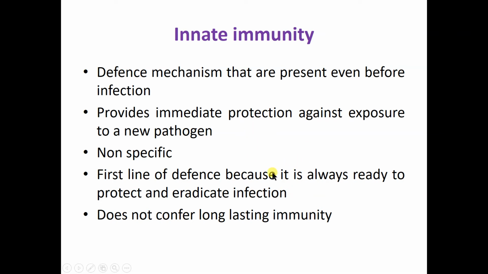They give protection against each and every type of pathogen, which is a non-body or foreign component. They are the first line of defense because they are always ready to protect and eradicate infection, but they do not confer long-lasting immunity because they just give a barrier to the foreign material. They cannot destroy it.